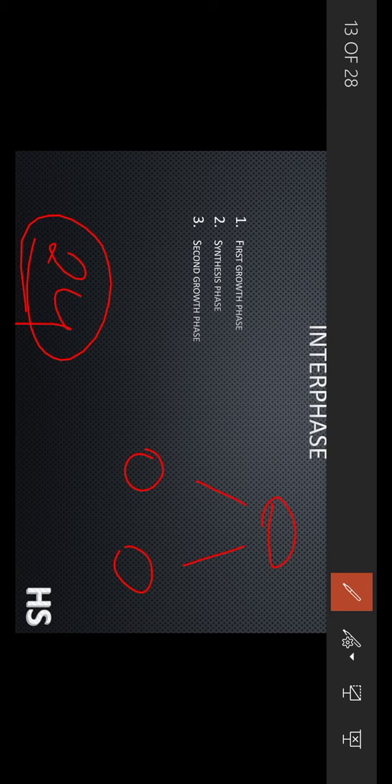When a cell divides, this individual cell has to go through these 3 phases: first growth, synthesis, and second growth. In the first growth phase, there is more synthesis of RNA and protein, which helps to increase the volume of the cytoplasm. If there are more proteins inside the cell, the cytoplasm size would increase.